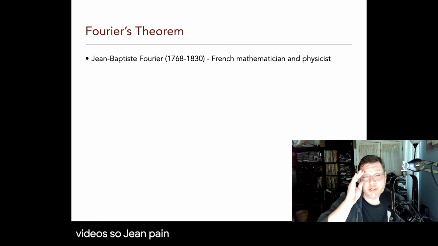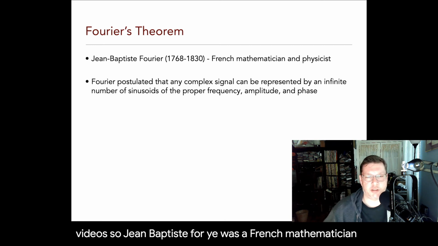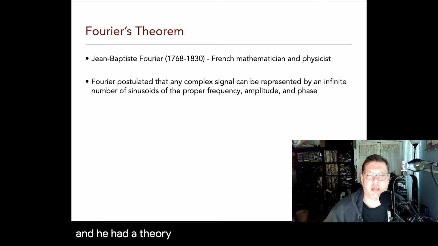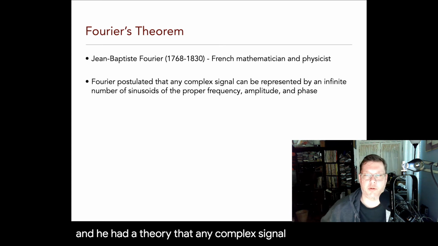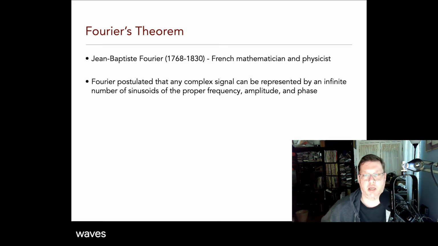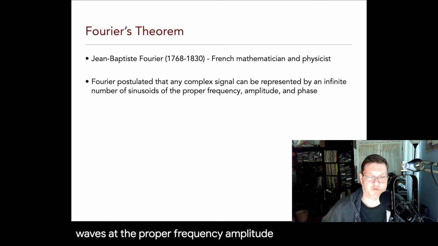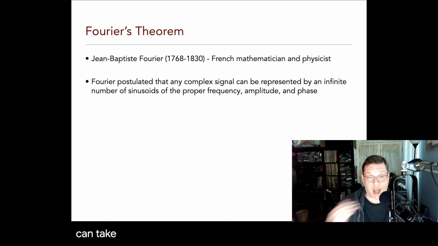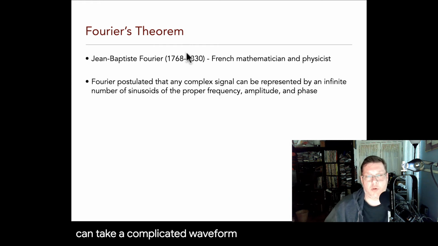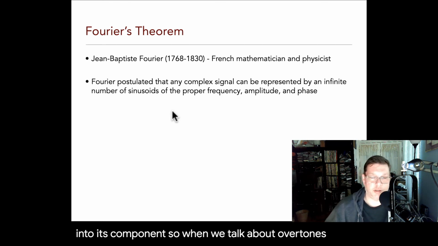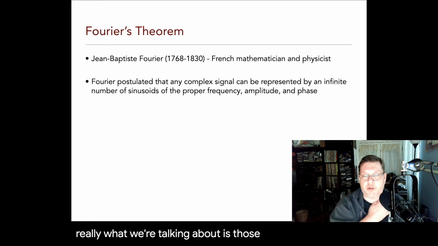So Jean-Baptiste Fourier was a French mathematician, and he had a theory that any complex signal can be represented by an infinite number of sinusoids or sine waves at the proper frequency, amplitude, and phase. So you can take a complicated waveform and represent it by breaking it down into its components. So when we talk about overtones, that's really what we're talking about, those components.